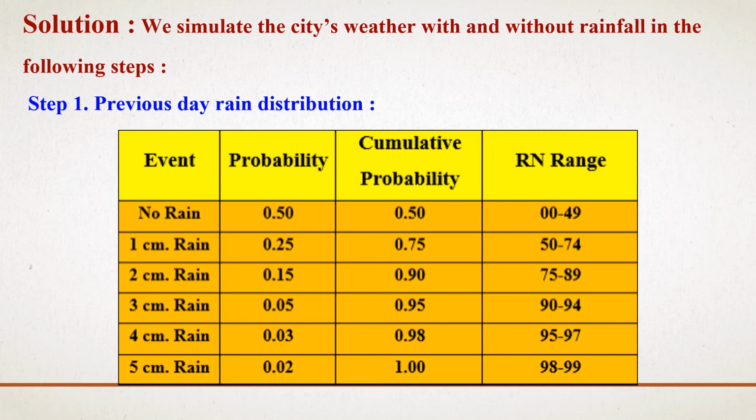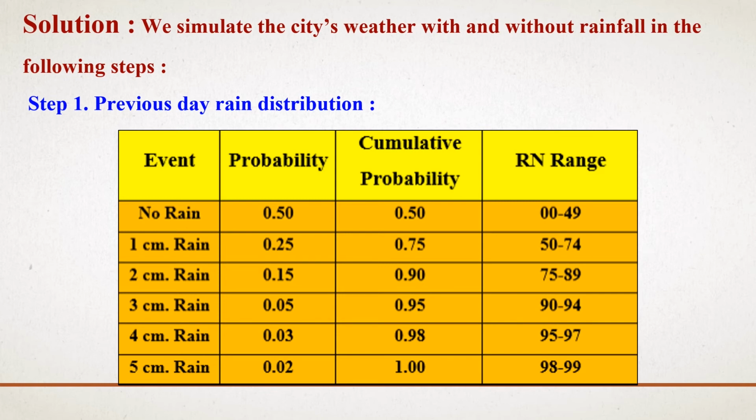Next we fill the cumulative probability column. We know how to identify cumulative probability. It is obtained by summing the previous cumulative probability plus the current probability. Let's see the first event, no rain. No rain has the probability 0.50. It has no previous cumulative probability, so we add the current probability 0.50 plus 0. That is, the cumulative probability is equal to 0.50.